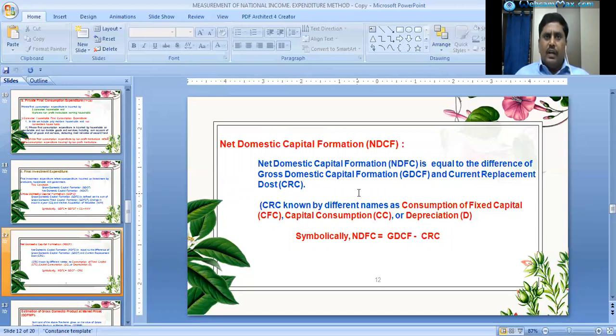CRC is known by different names: consumption of fixed capital, CFC, or capital consumption, CC, or depreciation. Symbolically, NDCF is equal to GDCF minus CRC.